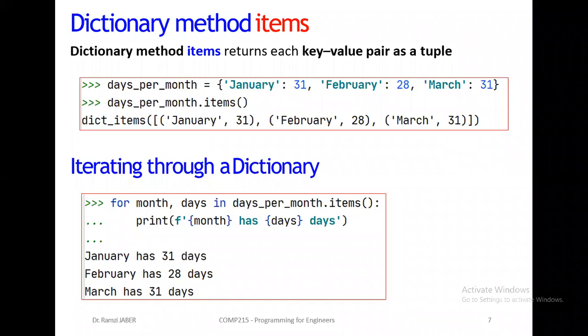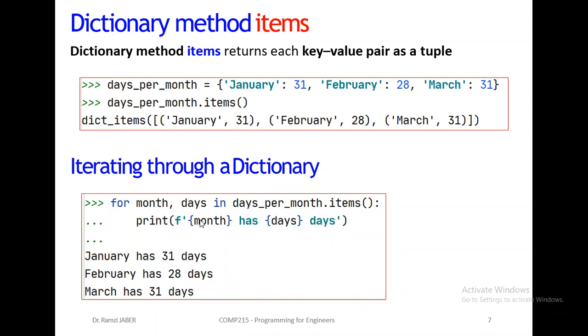Now, as you can see, for each pair we have two variables, key and value. So here, for months, days, there must be exactly two variables. So for months, days in days_per_month.items, the months will be equal to January and the days will be equal to 31, for the first iteration. Then print months had days. So January had 31 days.